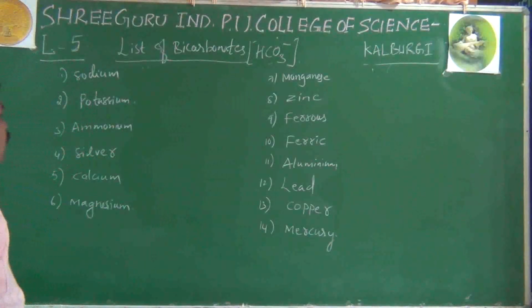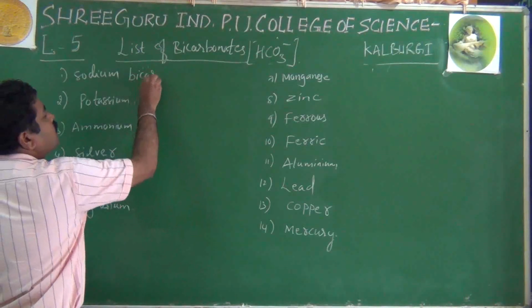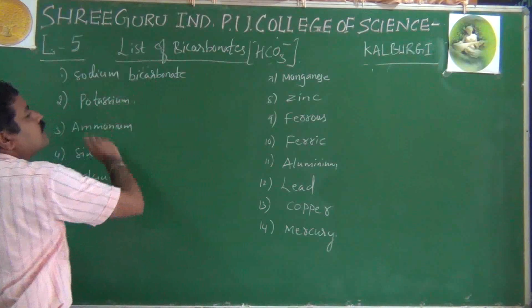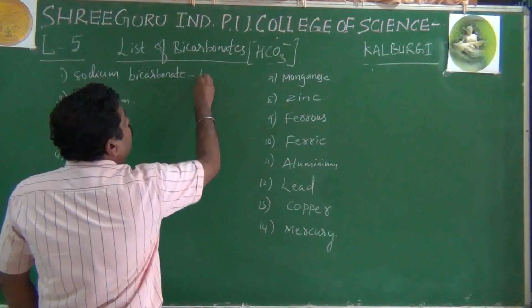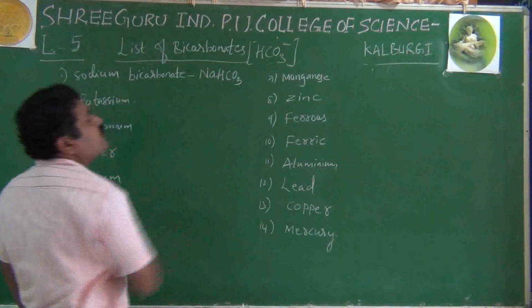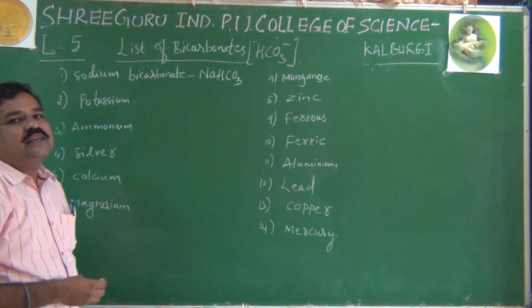The first one, sodium bicarbonate. It is Na plus, HCO3 minus. So upon cancelling valency, the formula is NaHCO3. Sodium bicarbonate is also called baking soda.